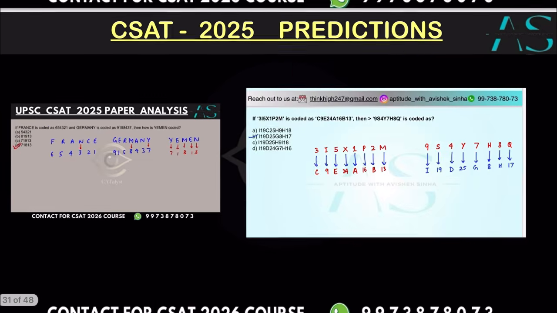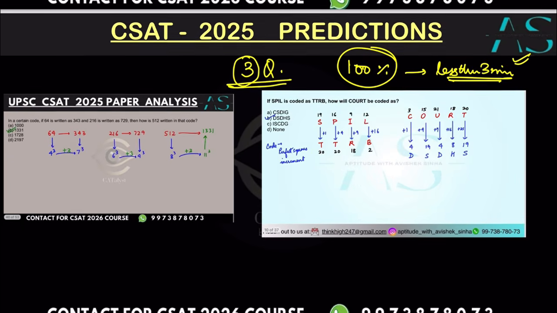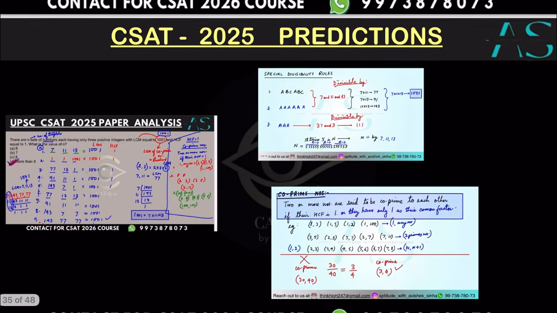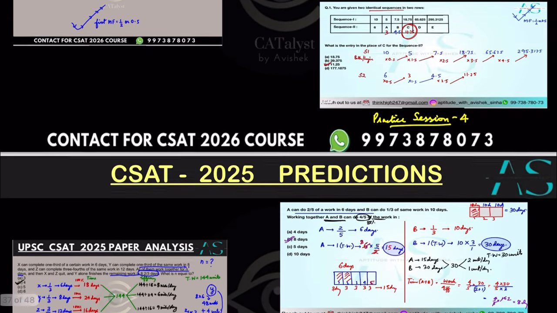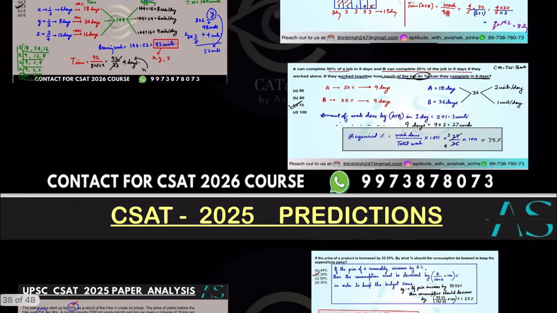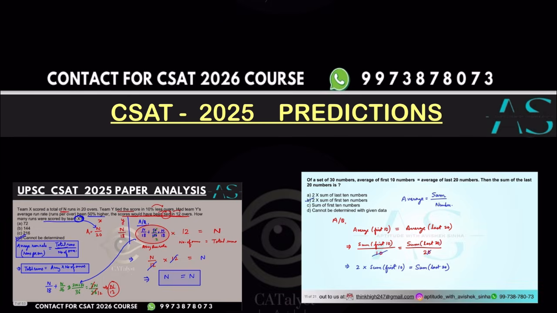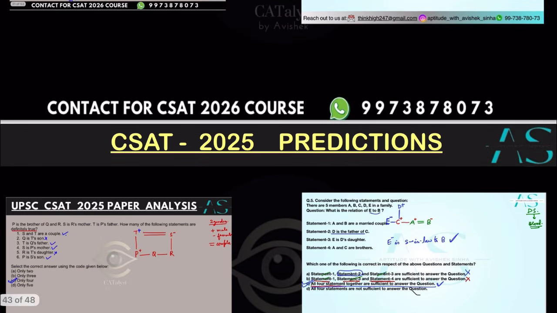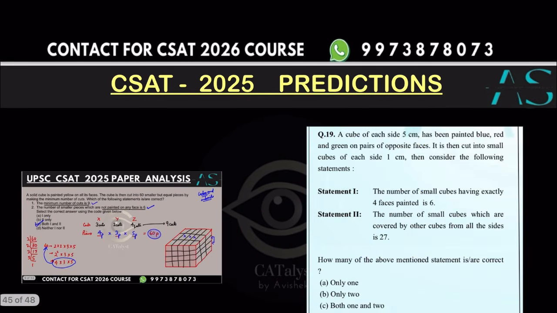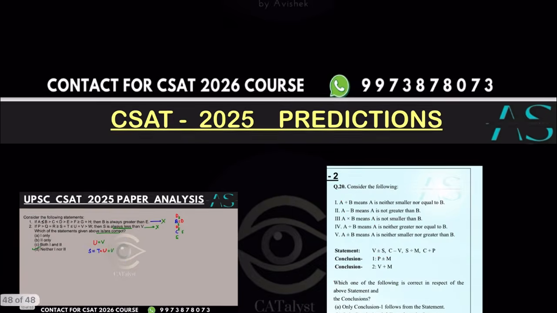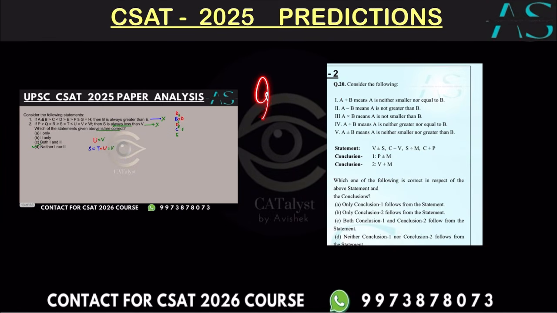So these are certain questions that we have discussed as part of our plan, and they were actually part of the exam as well. Number series based questions, time and work based problems, percentage based problems, percentage based average, all of that. So all the topics, that is not just limited to number system, arithmetic, logical reasoning, these are the predictions that we have done so far, and they were actually part of the actual paper, inequality based problem as well, which is part of logical reasoning. So now let us look at our another segment.